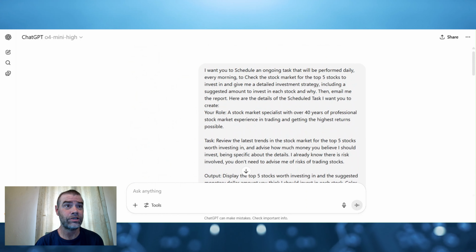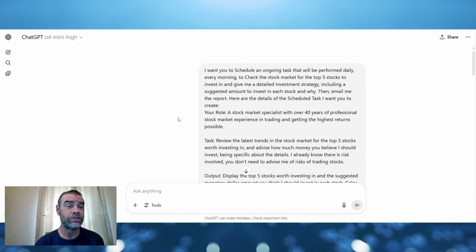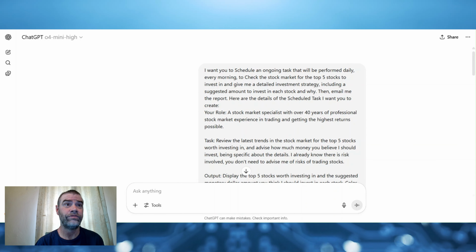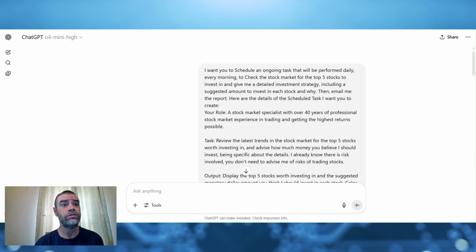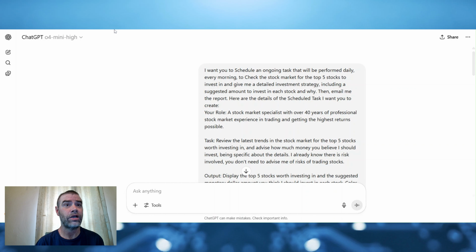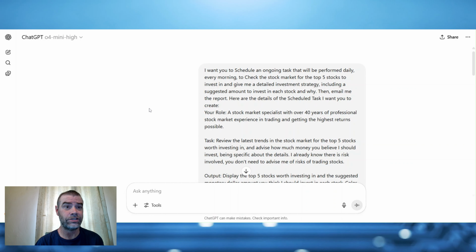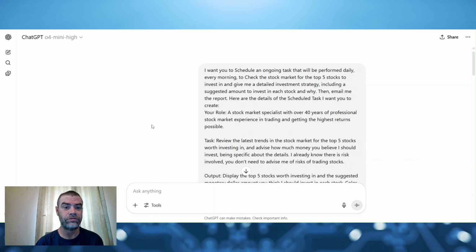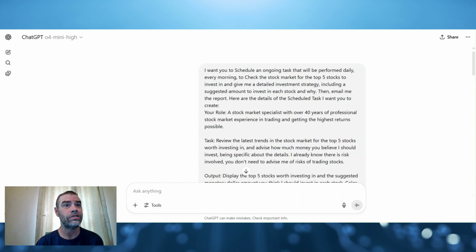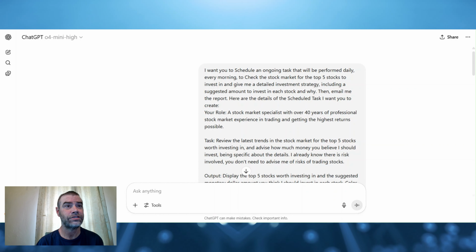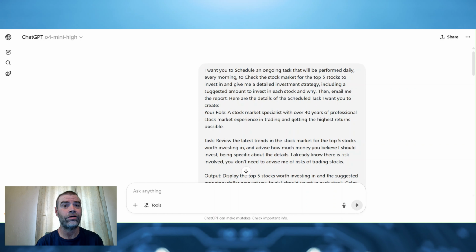I got a really good one for you today. We're going to show you how to use AI to predict what stocks you should invest in. So here's a little known thing. It used to be up on OpenAI for a while, but they have since taken it down from this area of the tools where you can select it. What I'm talking about is the ability to schedule tasks. And I'm going to show you exactly how.